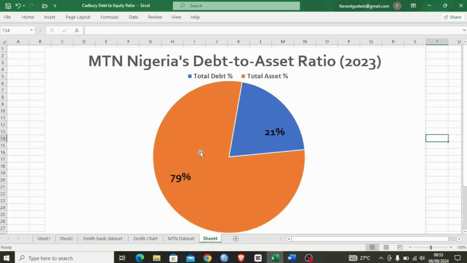But to understand the real financial state of this company, we have to look at other metrics, which will be considered in future videos. We have to check the debt to equity ratio, the profit margin analysis, and other relevant metrics that indicate a company's financial health in a broader sense. But for this video, this will be all.